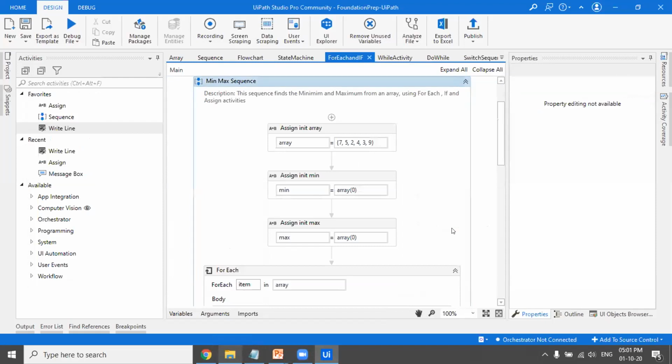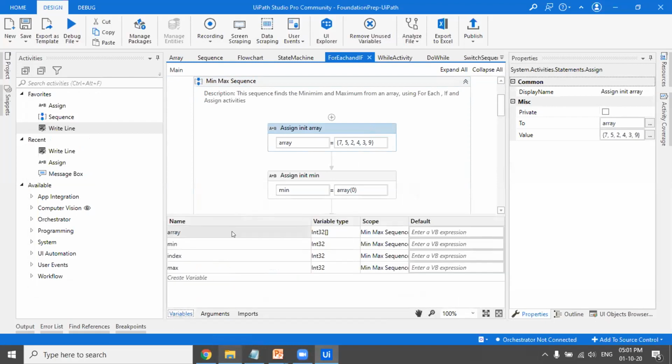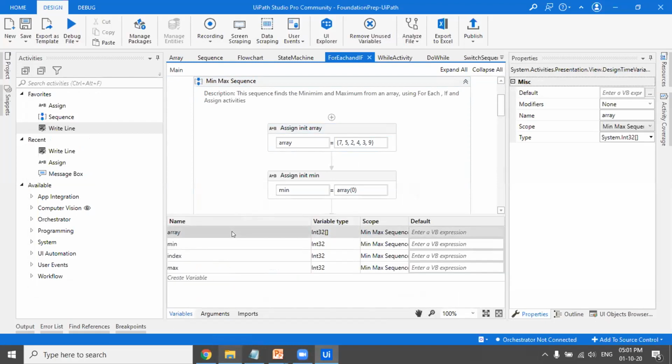It's a very easy program, because we've already learned how we can declare an array and how we can assign values to an array. If I just open the variables pane, you can see the name of the variable is array. Its data type is an array of integer. You see it's written Int32 and there are square brackets which denote it is an array. The difference you can see in these two variables is that square bracket at the end, which denotes that this is an array and this is just a simple integer data type.